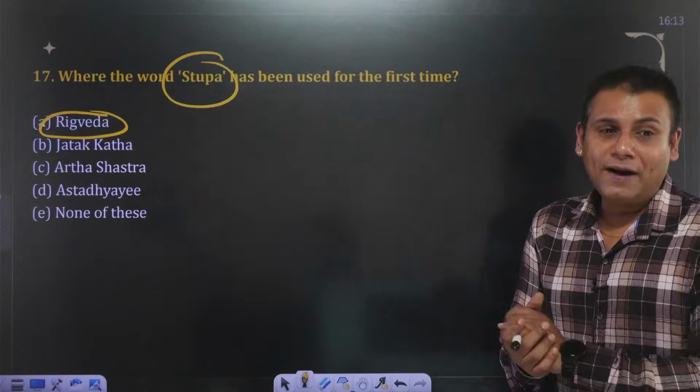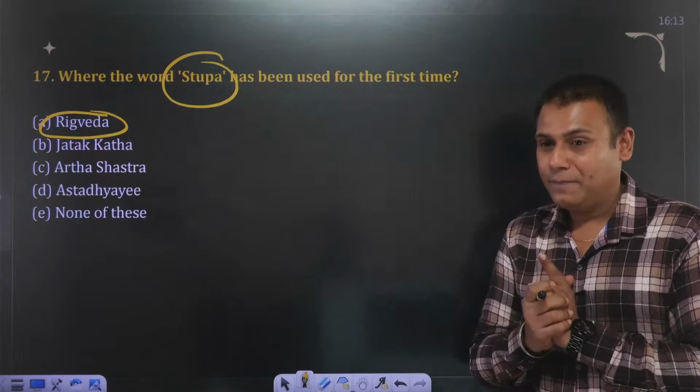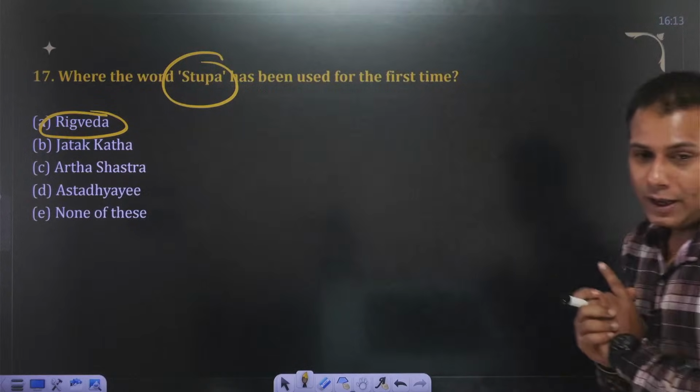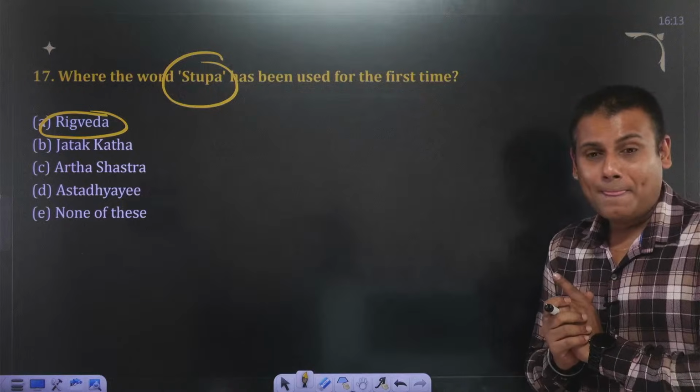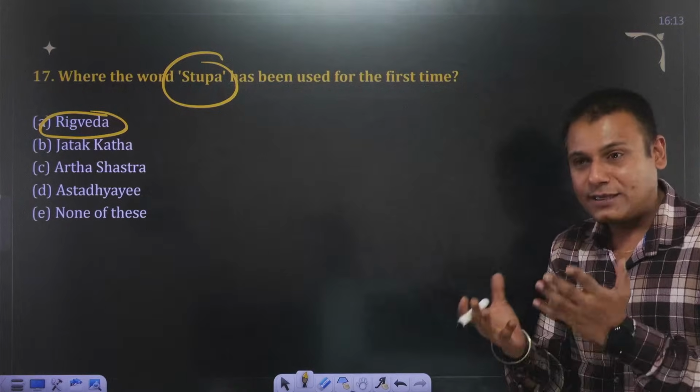So the word stupa finds mention for the first time in Rigved. Is that clear? Okay. No, Himvarsha, it's not D. It's A. We have discussed about this.